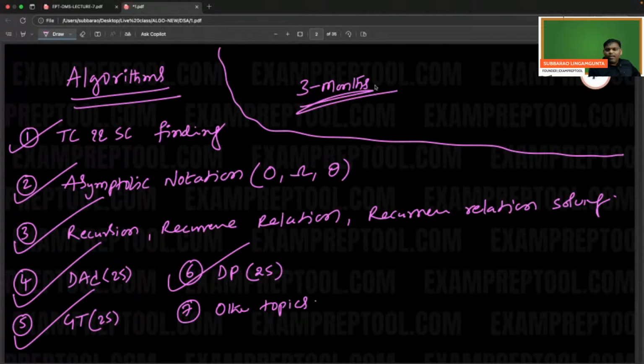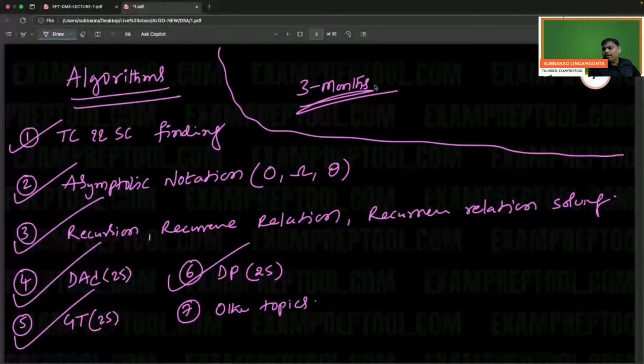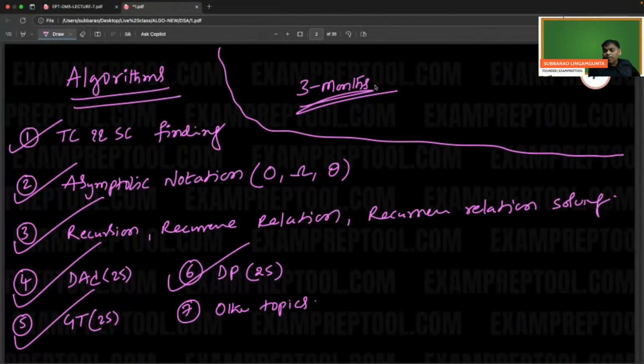Sir, I'm really poor in DSA, sir. Trust me, I have guided many people over the last 15 years. Lakhs of people I guided, not even counted. My students are there in big MNCs, including FAANG. You will also go to big companies.